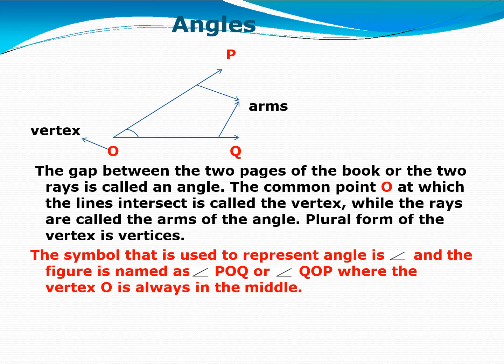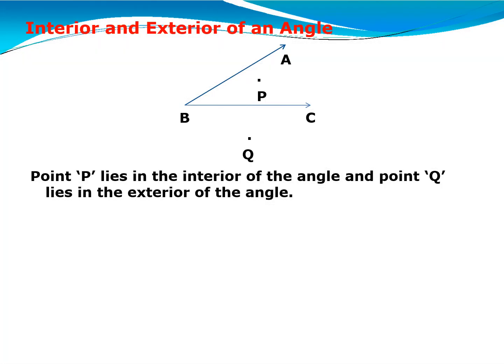It means whenever you are going to read any angle, keep that angle in the middle of the other two alphabets. Suppose, instead of writing POQ, here it is written ABC, then how are you going to read the angle? Angle ABC or angle CBA. B must be in the center.